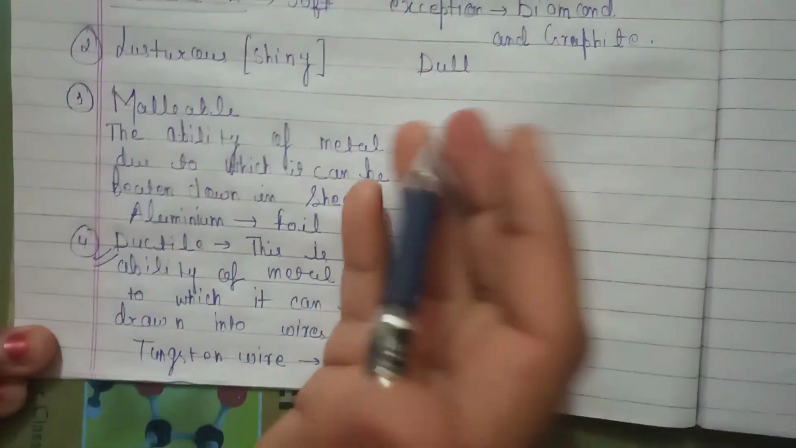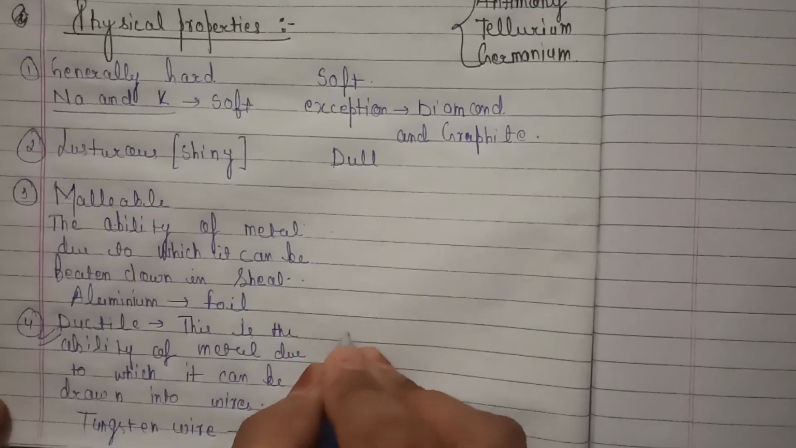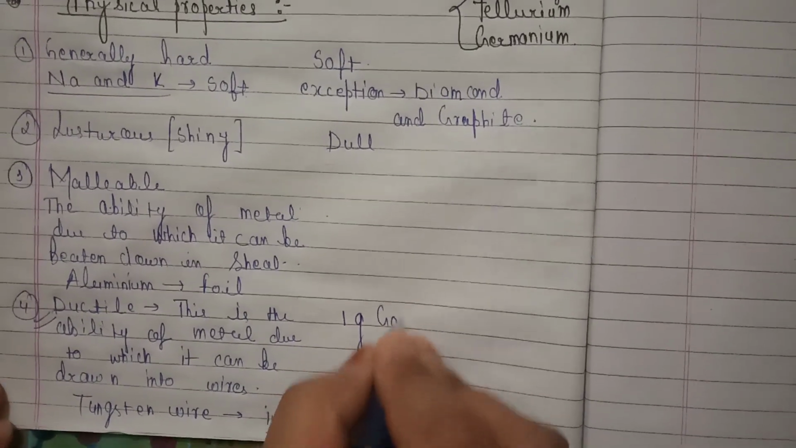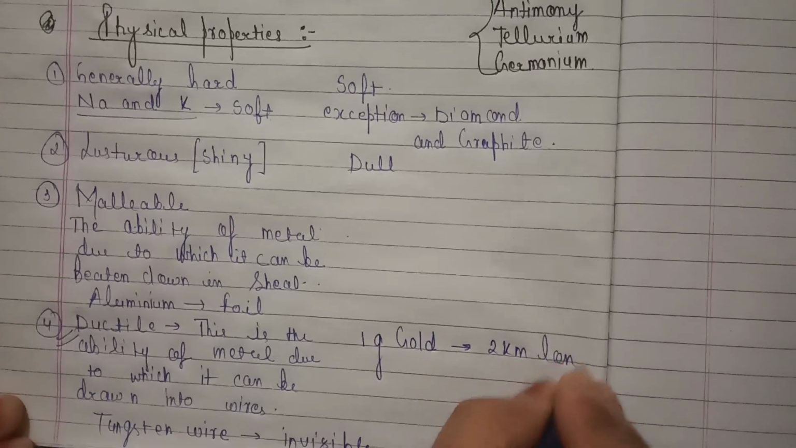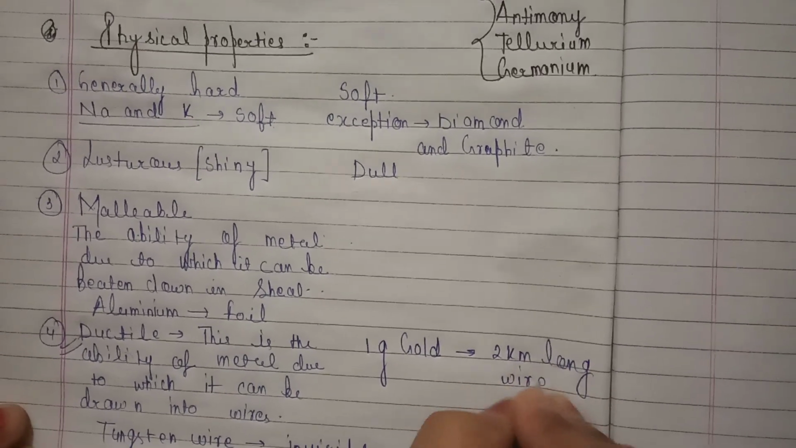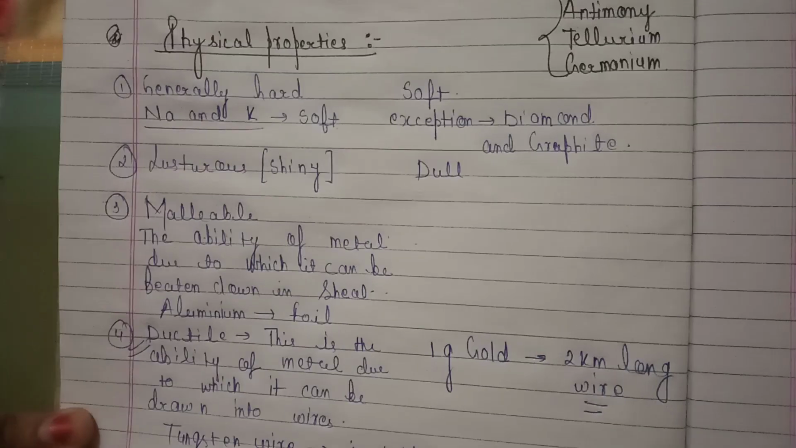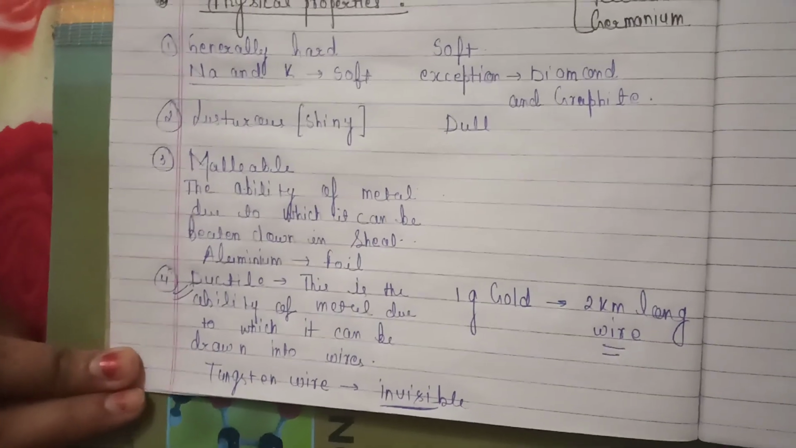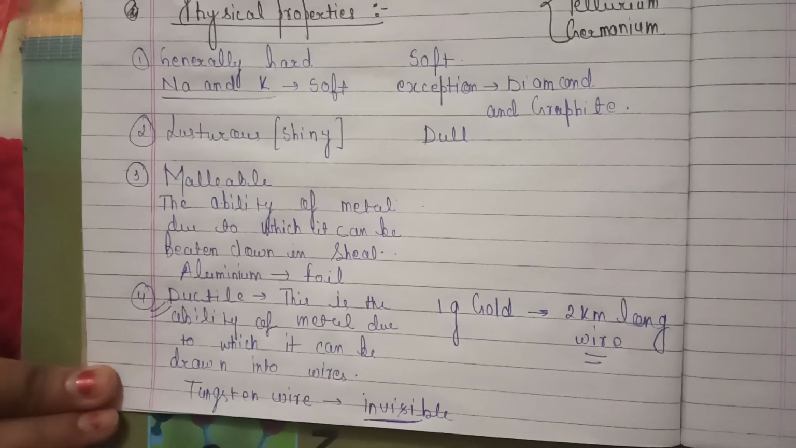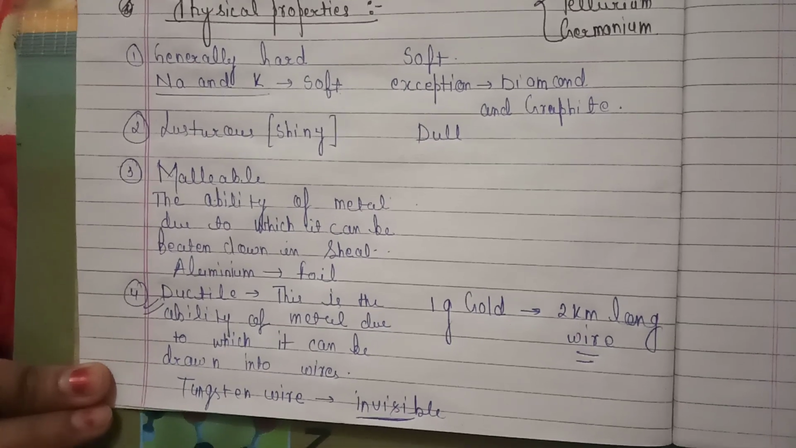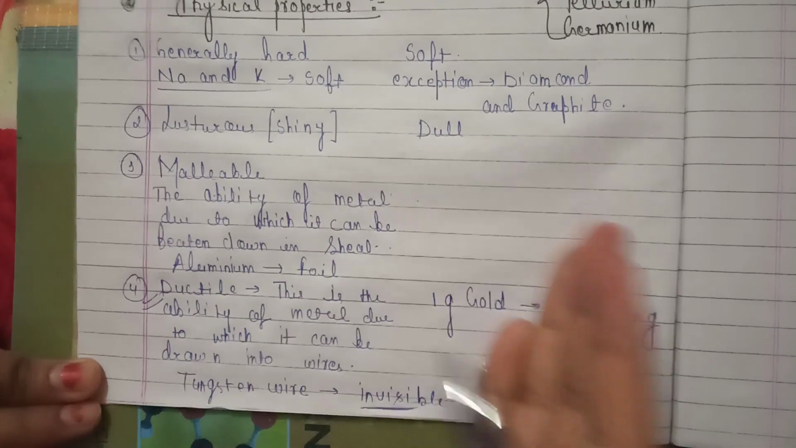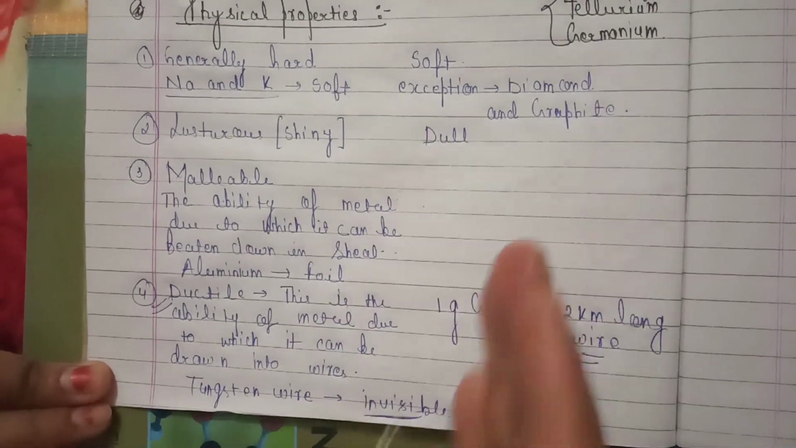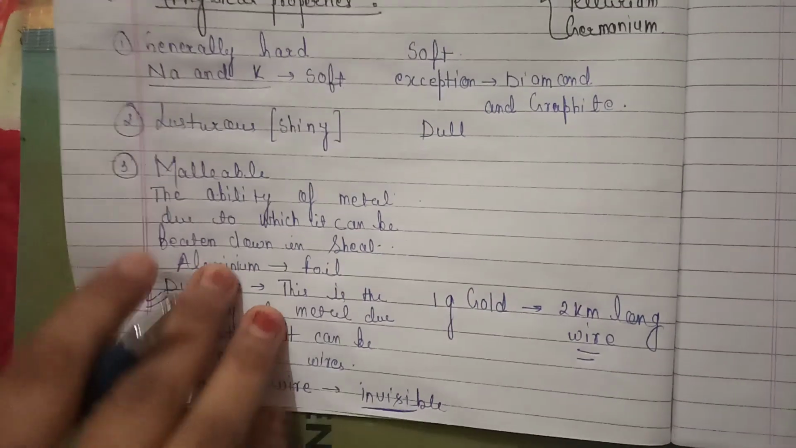A very good example given in NCERT is that if you take 1 gram of gold, from it you can make a 2 kilometer long wire. You can make such a long thin wire from 1 gram of gold. So this shows that metals are highly malleable and highly ductile in nature. But if you talk about non-metals, they are non-malleable and non-ductile.